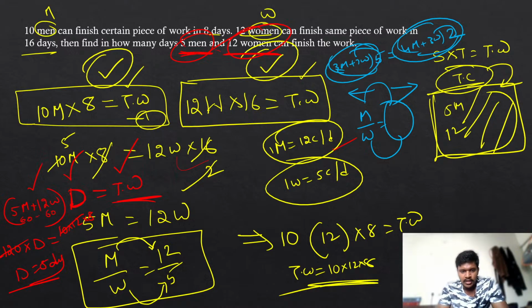The first thing here is to take your equations with speed into time, combine them, and find the men to women ratio. Once you have the answer, find the total work. Then for whoever is being asked about, just find their days. You will get your answer.